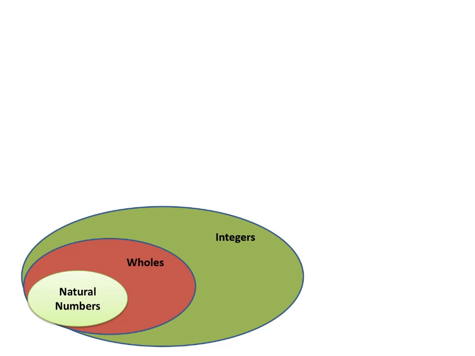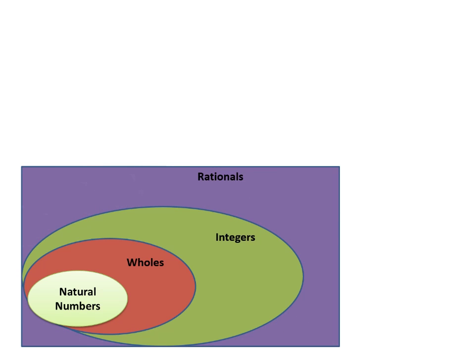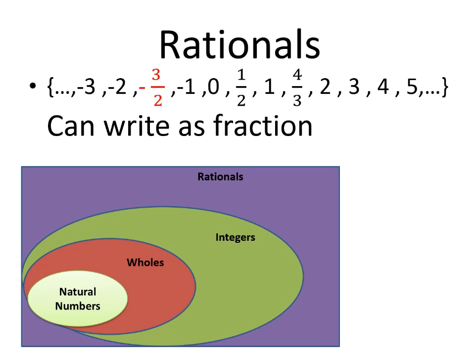Now, let's talk about the next group. The next group is called rational numbers. And rational numbers are numbers that can be written as a fraction or a decimal. Now, we need to pay attention to the decimals, because if we have a repeating decimal, that means that we can change that number into a fraction, and therefore it's a rational number.